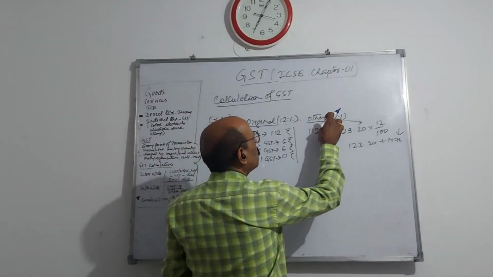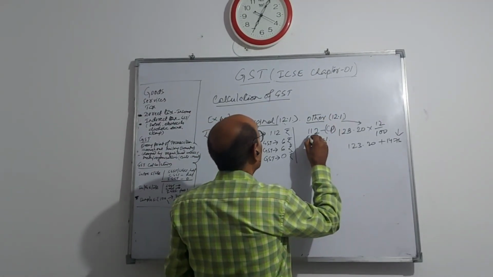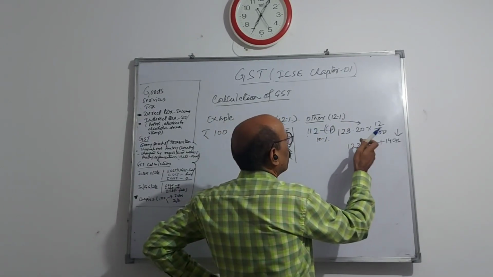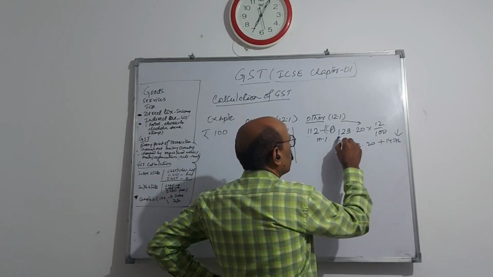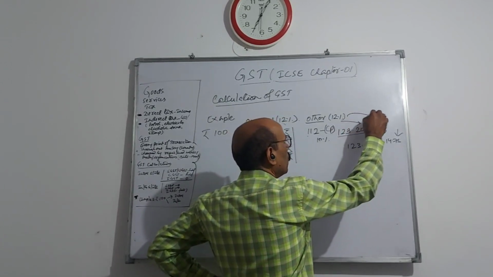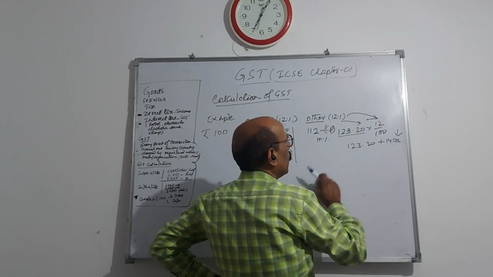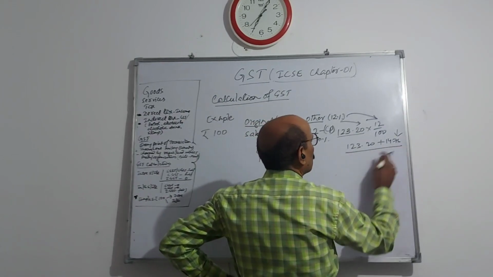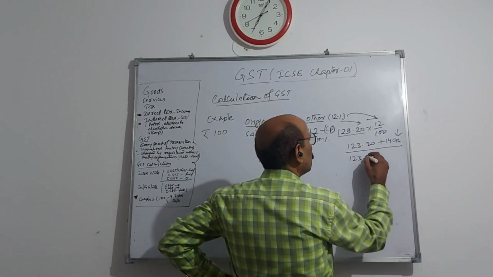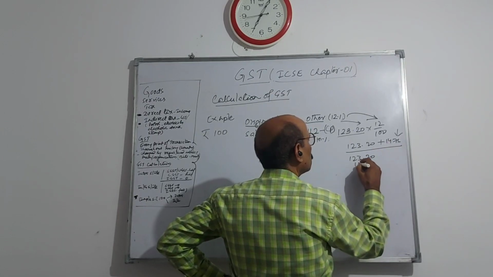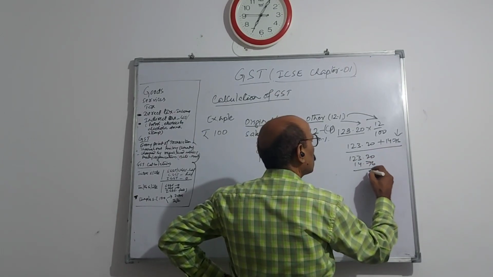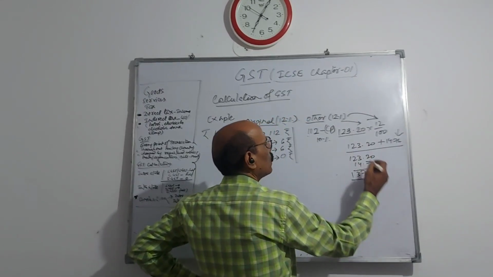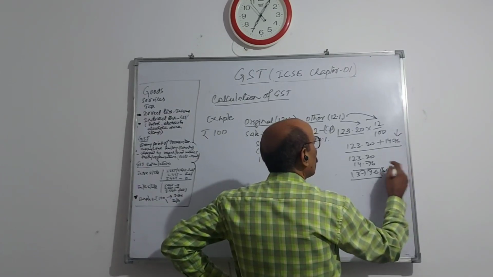So this dealer purchased, and after taking 10%, this price becomes this much, but GST also he has to charge 12%. So like this, the amount with this GST charge will be what? 123.20 plus this 14.76, 137.96 is the sell price of this dealer.